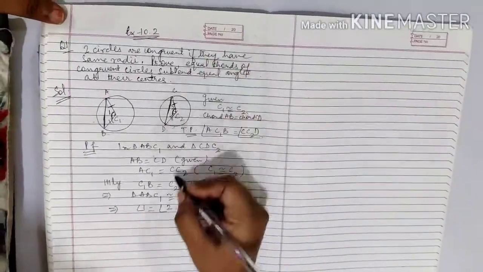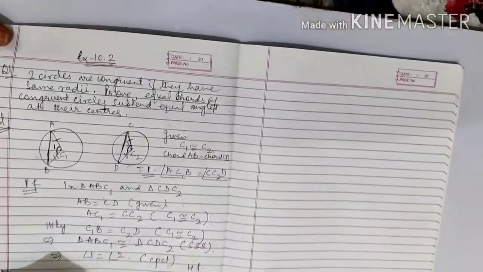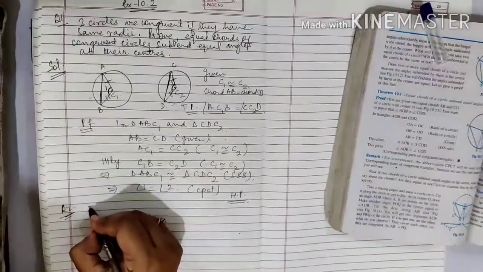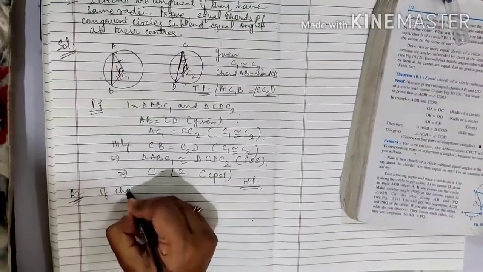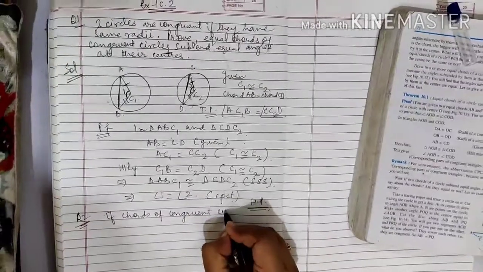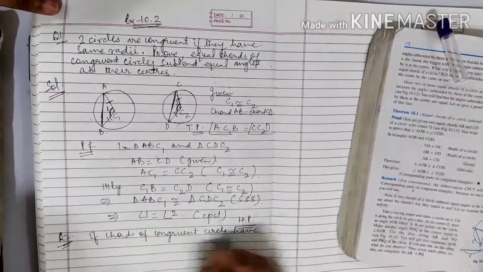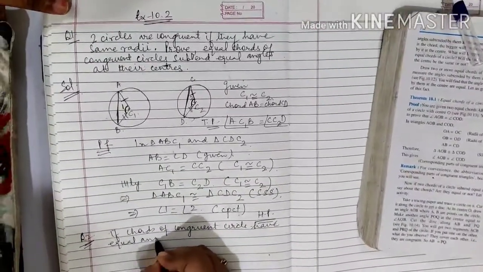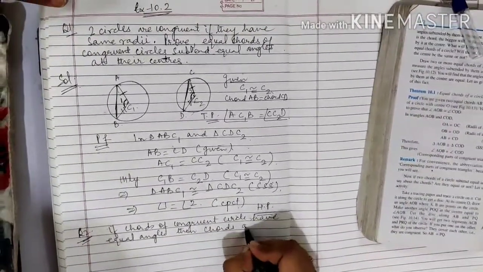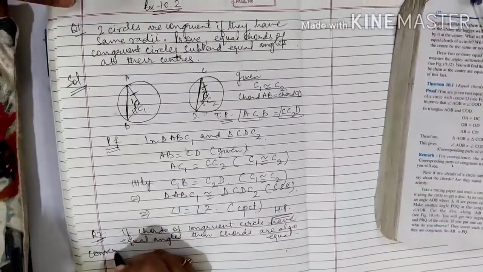This was exercise 10.2, question number 1, and now I am taking up question number 2 of this exercise only. Please check. We have to prove if chords of congruent circles have equal angles, then chords are also equal. So again, it is only the converse of question 1.